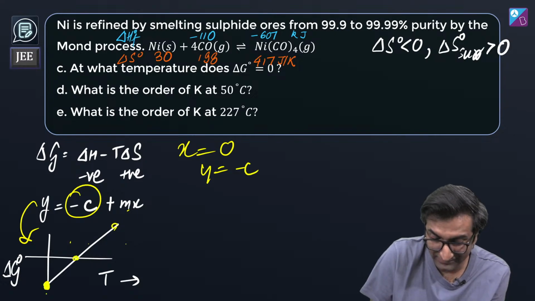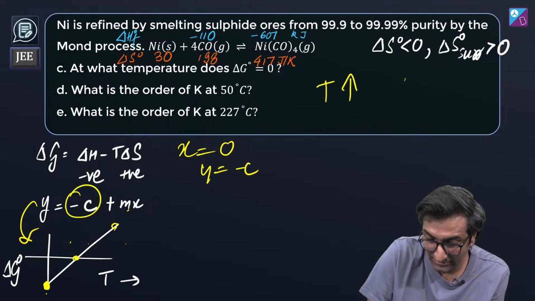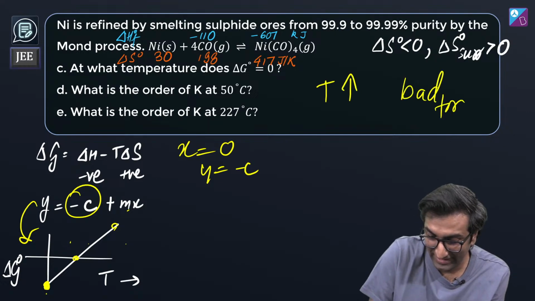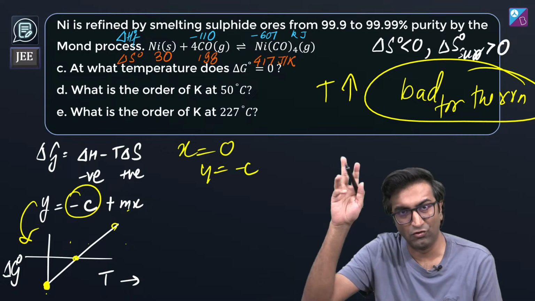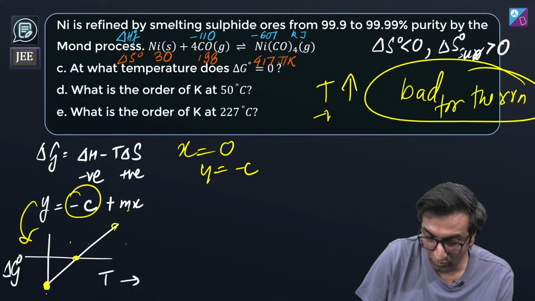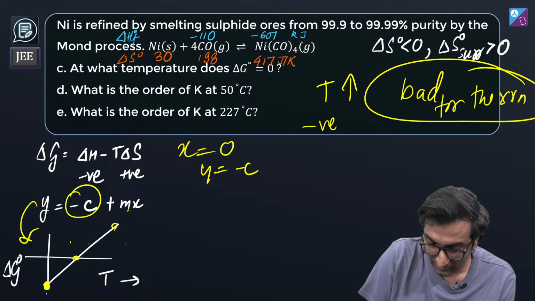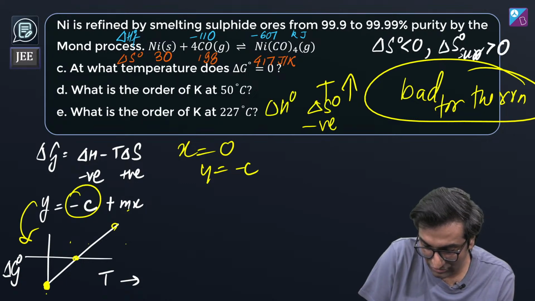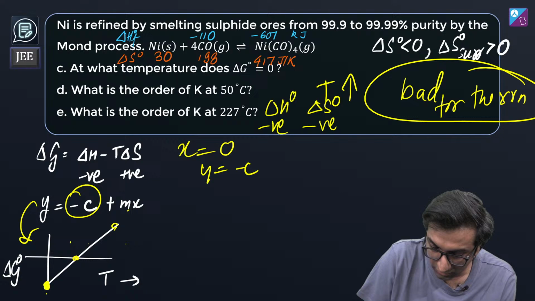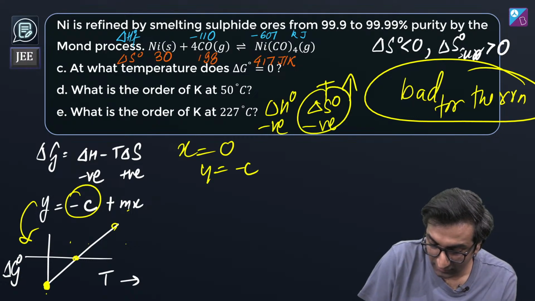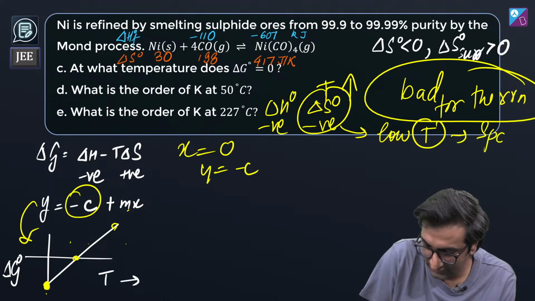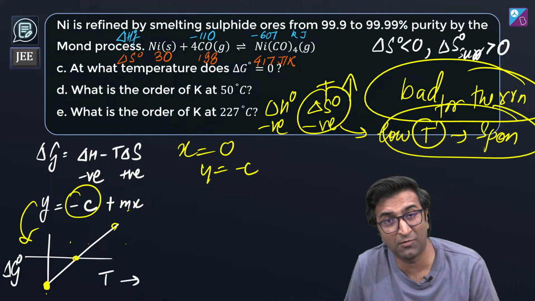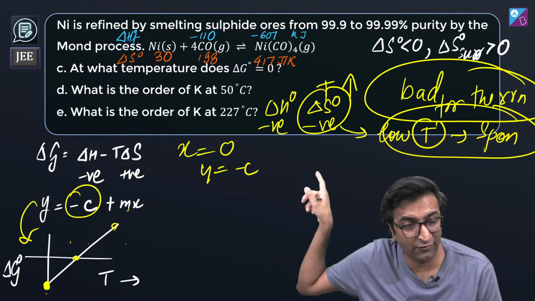So look at this. This is the most beautiful thing. Increasing temperature is bad for the reaction. Okay. It's bad for the reaction, which is obvious, because if you draw that thing, it's kind of obvious. Dekho, this is why I did that question pehle. Delta H naught is negative. So I've given you a bit of a hint. This is only going to work at low temperatures. Low temperatures pe it's going to be spontaneous. Okay. High temperature is going to be non-spontaneous. That is what we get to know from this.